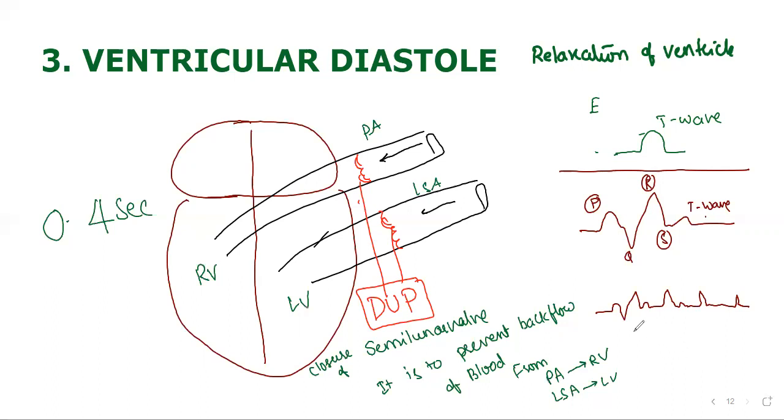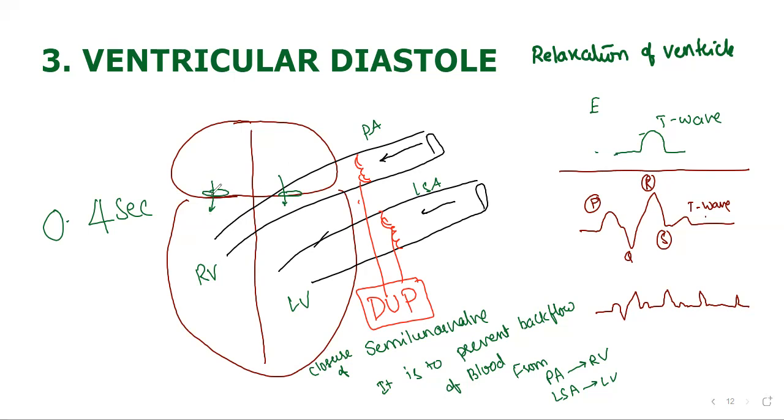During ventricular relaxation, ventricular pressure decreases. Further, the AV valves open, pushed open by the pressure of the blood in the atria.